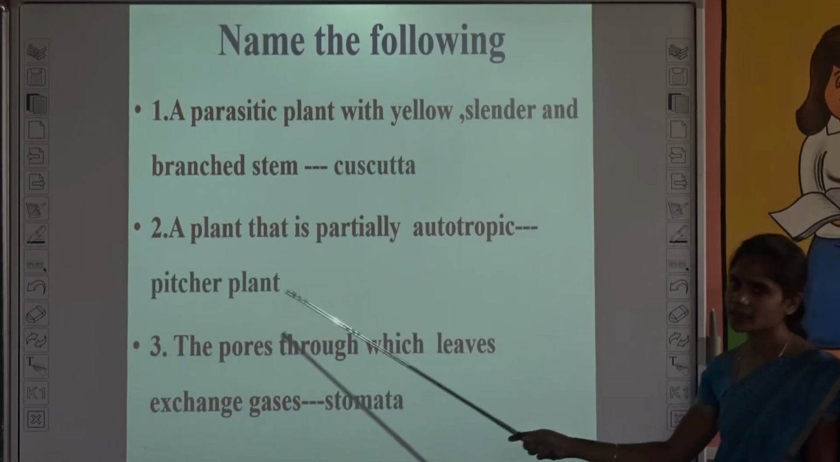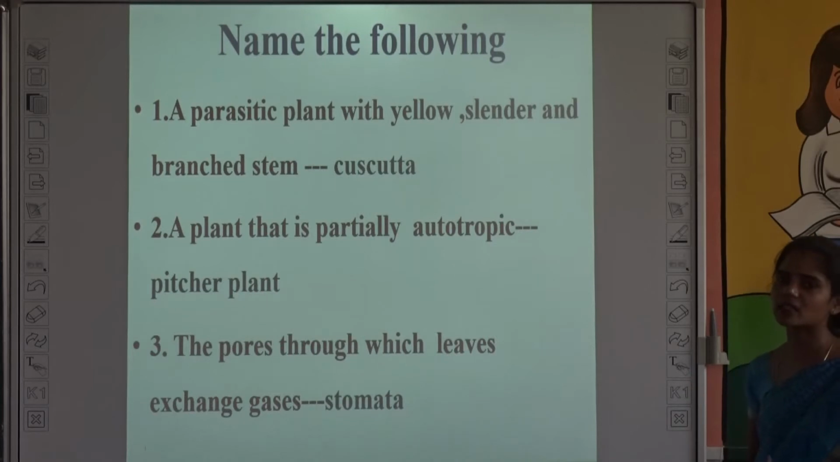And the second one, a plant that is partially autotrophic. It is a pitcher plant. Why? Because it contains chlorophyll, but for nitrogen deficiency, it traps the insects. So it is a pitcher plant.